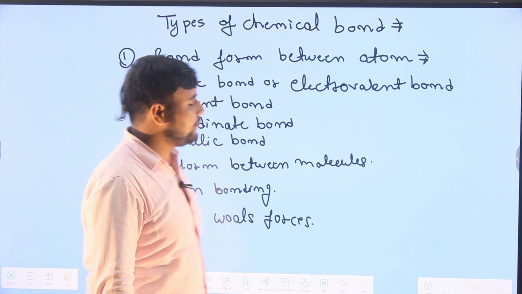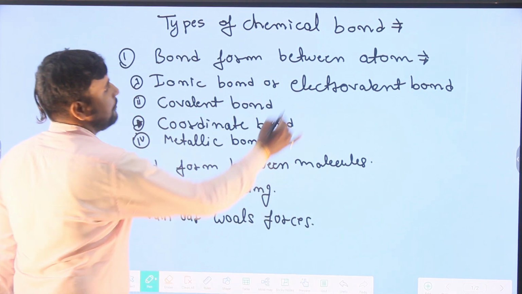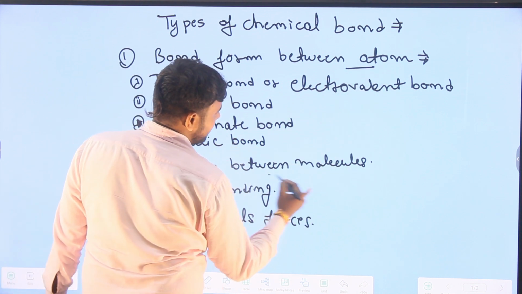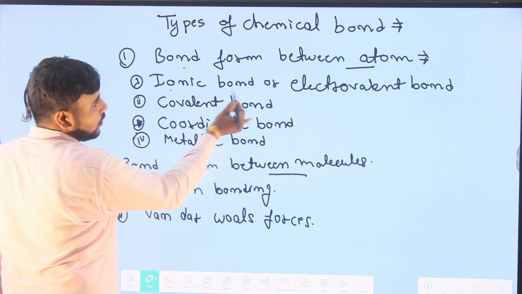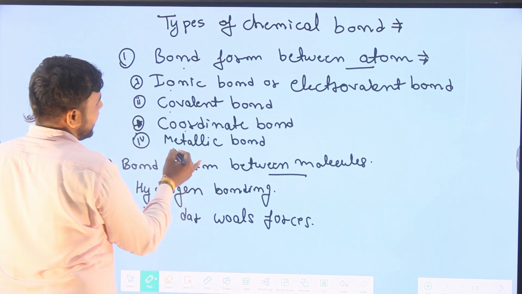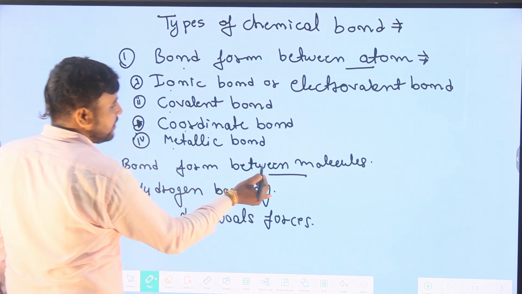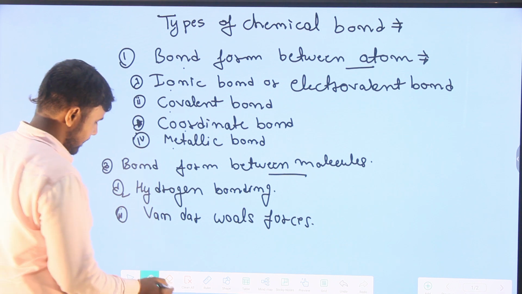So there are the following 2 types of bond: bonds formed between atoms and bonds formed between molecules. Between atoms, the following 4 types of bond are formed: ionic bond or electrovalent bond, second covalent bond, third coordinate bond, and fourth metallic bond. Bonds formed between molecules are of the following 2 types: hydrogen bonding and van der Waals forces.